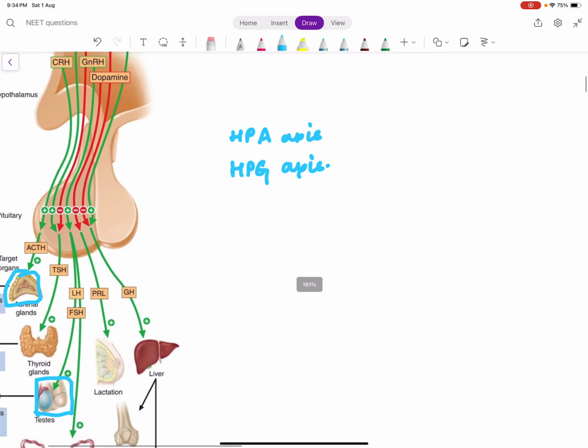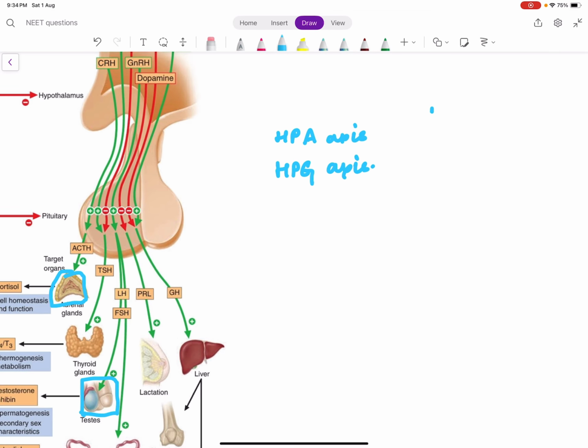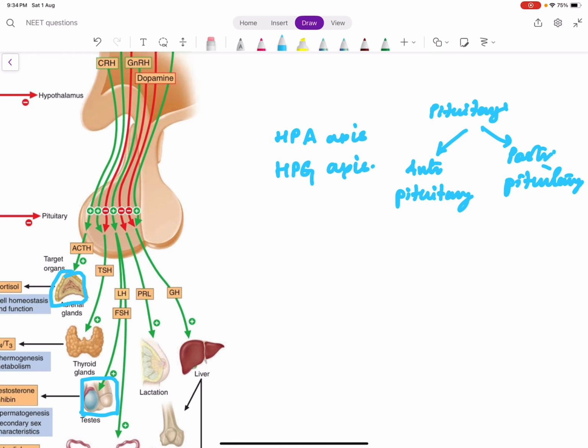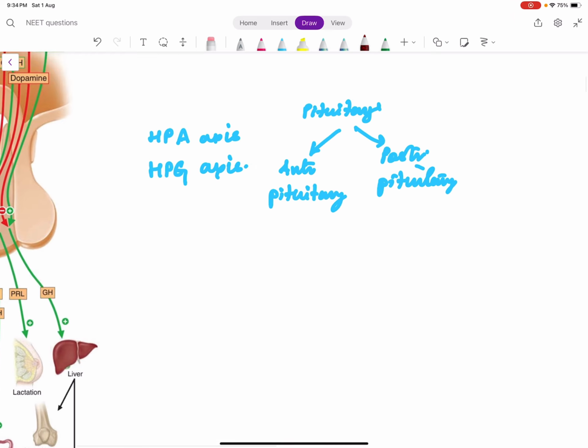The pituitary has two parts, the anterior pituitary and the posterior pituitary. The posterior pituitary is very easy to understand because it secretes only two hormones.